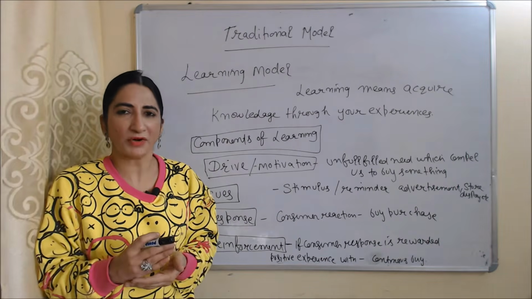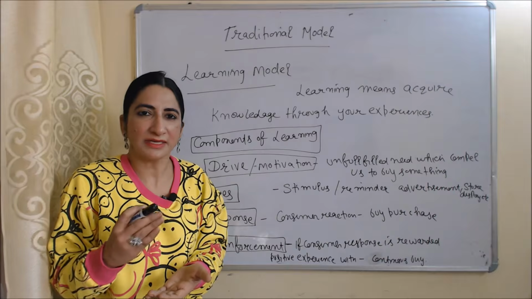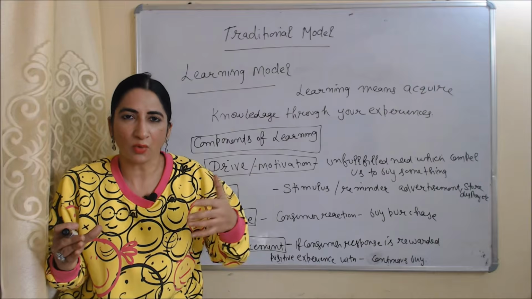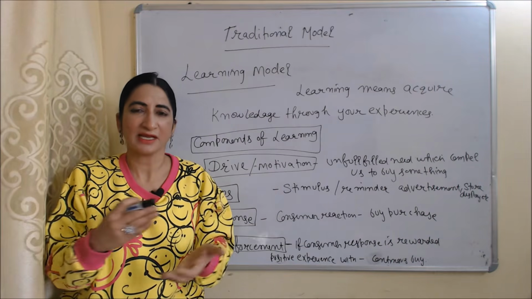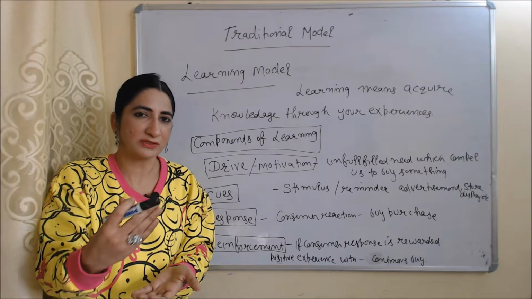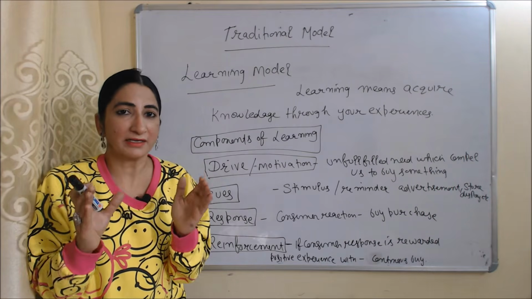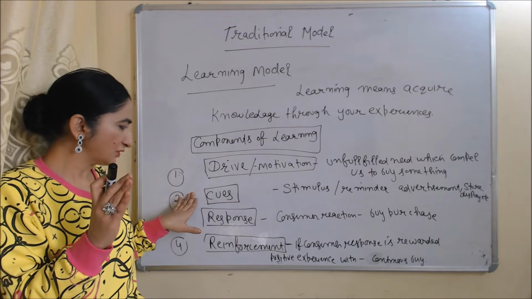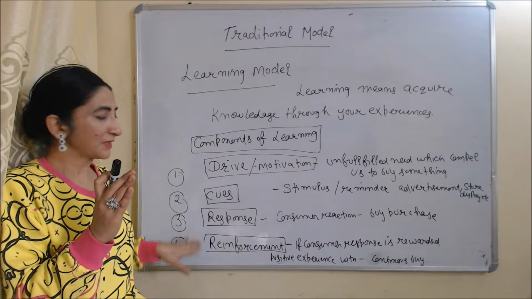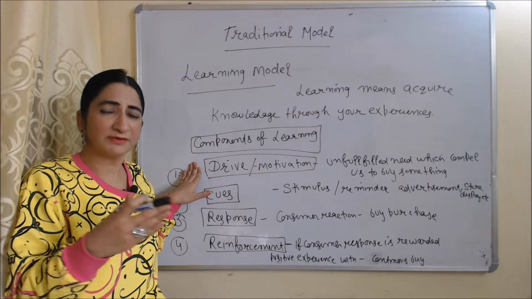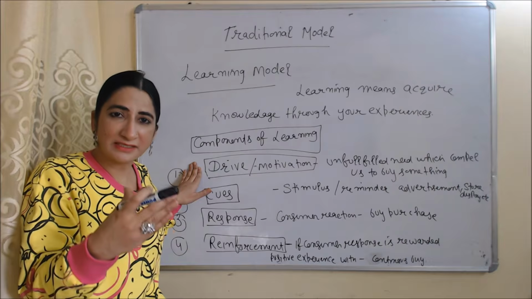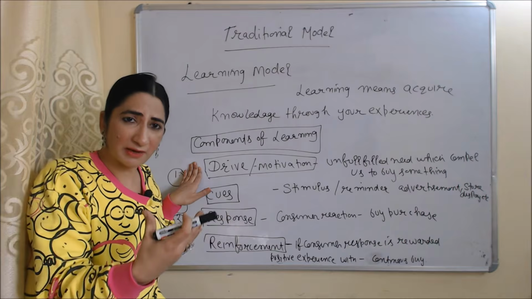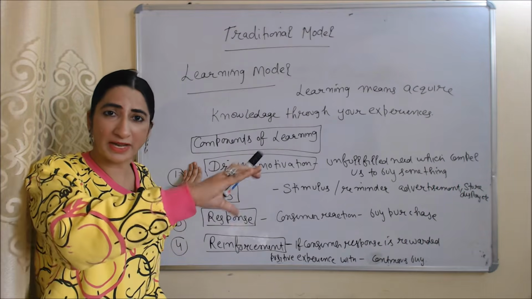The next traditional model is the learning model. Learning means acquiring knowledge through your experiences. According to this model, the learning of a consumer influences their behavior. Learning basically has four components: drive, or we can say motivation, cues, response, and reinforcement. Drive is an unfulfilled need which compels us to buy something. For example, right now I urgently need to buy a mobile.